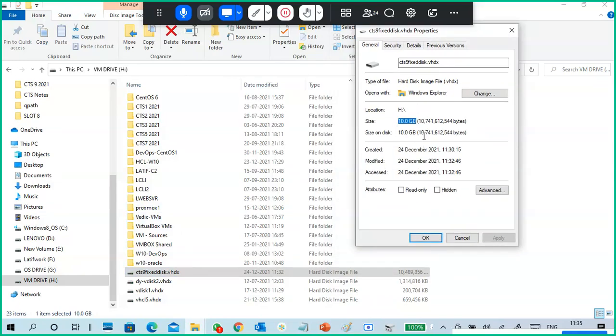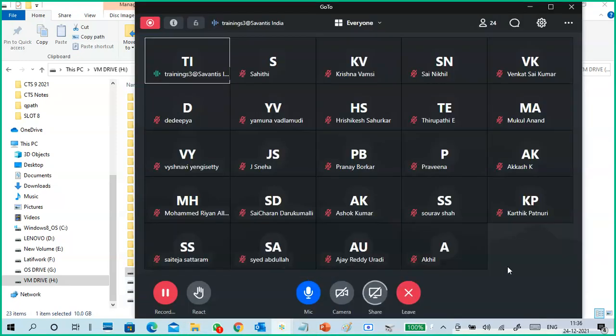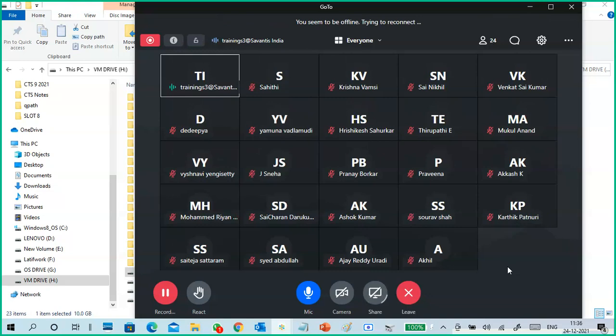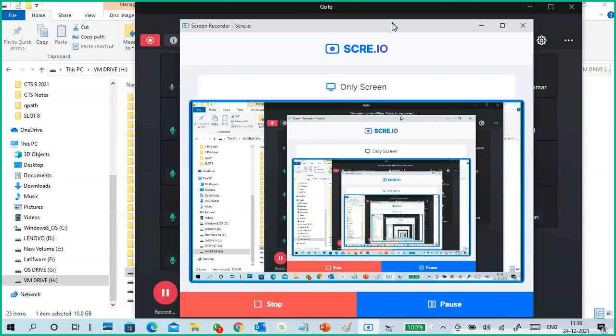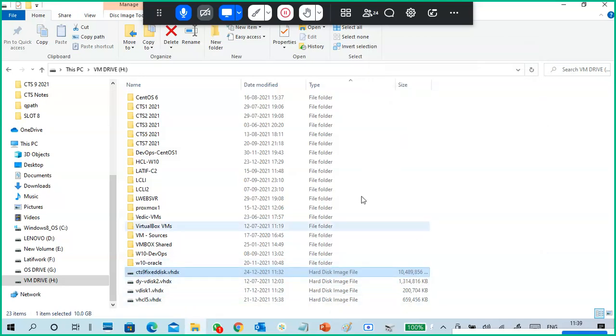You see size and size on disk. Whether you put data inside or not, it occupies 10 GB already.